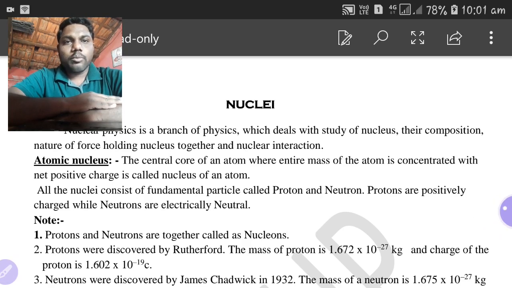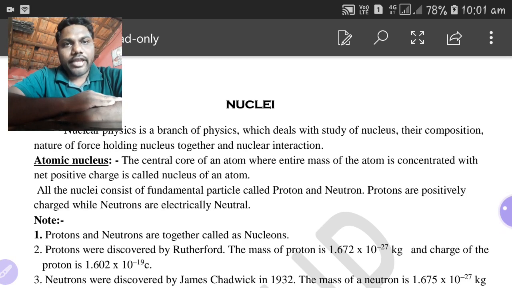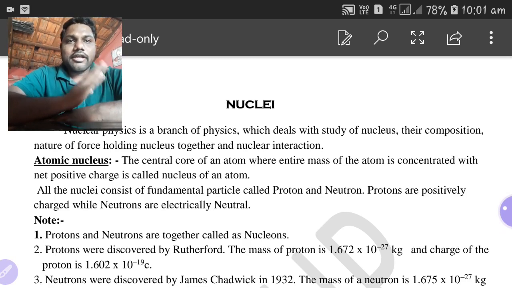So in last class we have started chapter number 13, that is nuclei. I just gave an introductory part to the chapter. In that introductory lecture, we have discussed what is meant by atomic nucleus and what is the composition of atomic nucleus, and about atomic nucleons we have discussed a little bit, right?